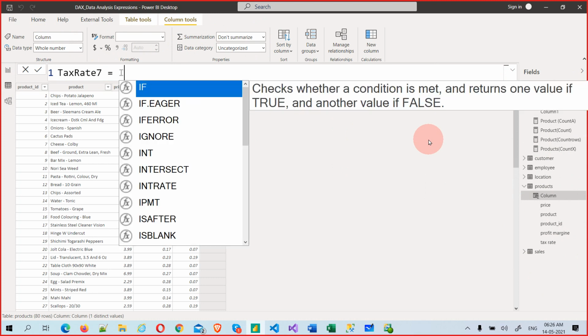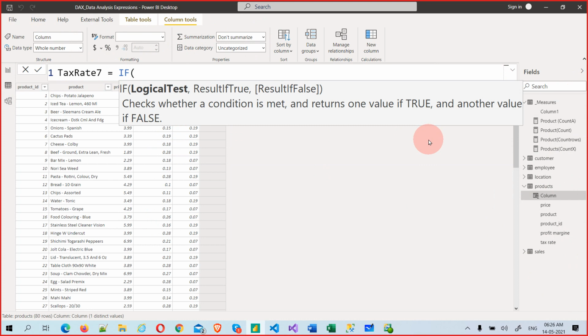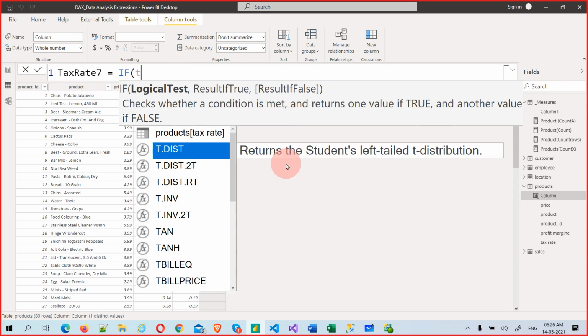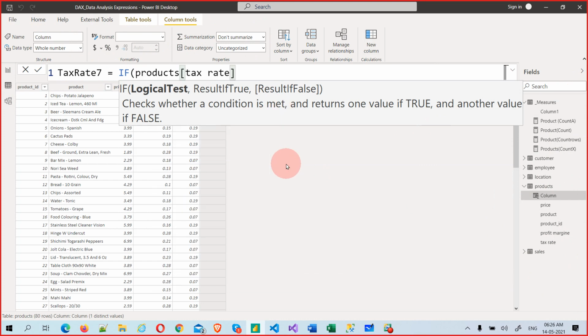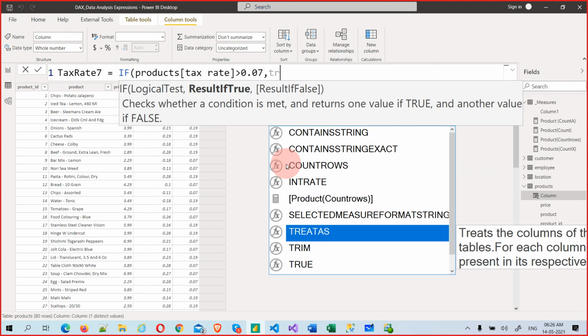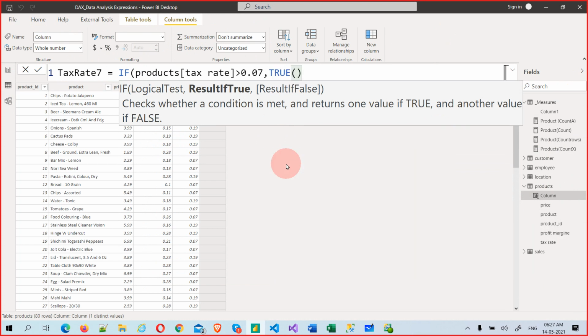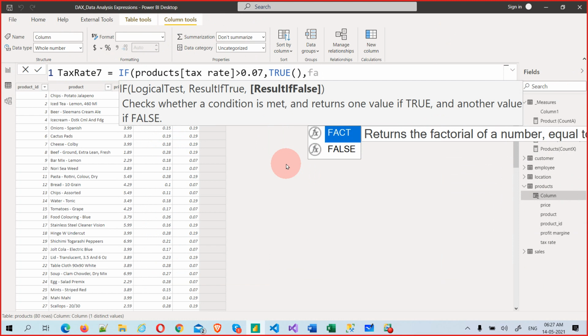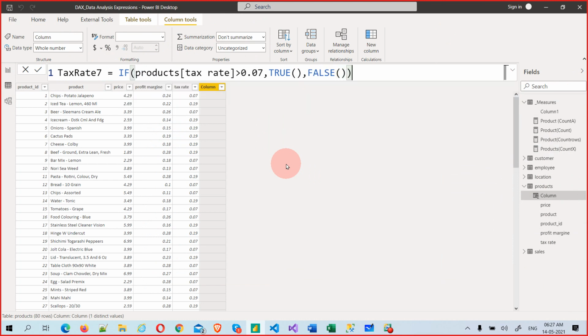You have written it like this: IF, logical test, if tax rate is greater than 0.07, then the true result is TRUE, otherwise FALSE. Simple.